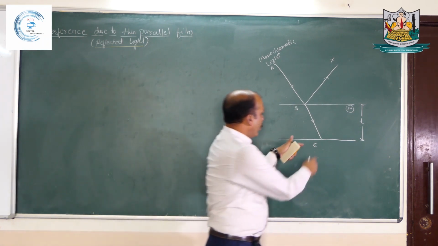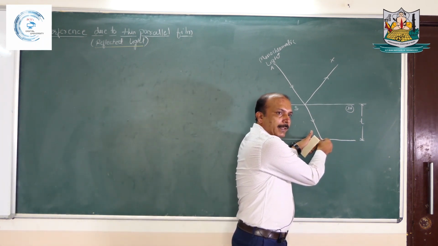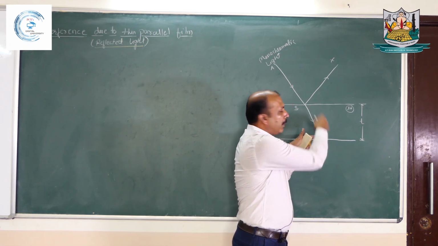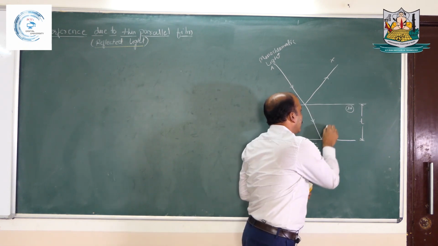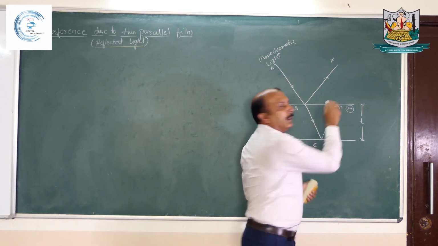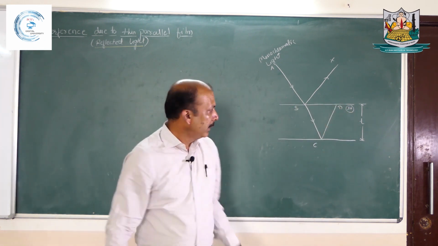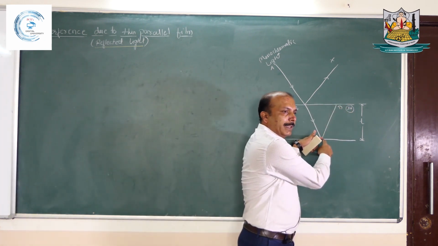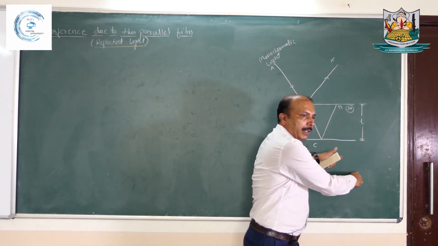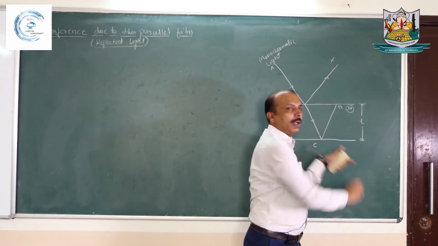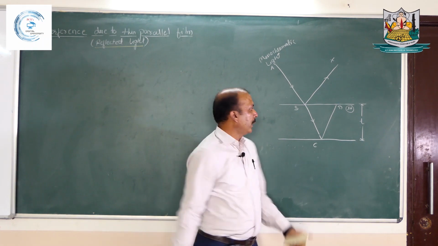Again, when the ray reaches point C, 4% of the coming intensity gets reflected back. So CD is the reflected ray, and 96% of the coming intensity gets refracted. That I will not draw here because we have to study only the reflected case.